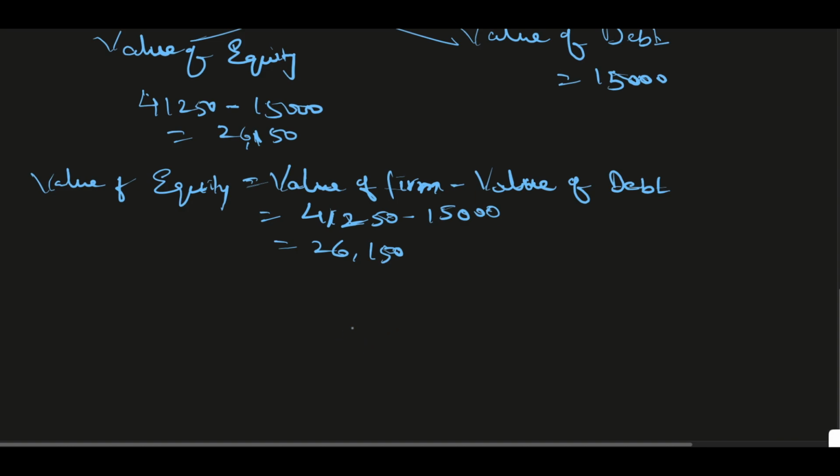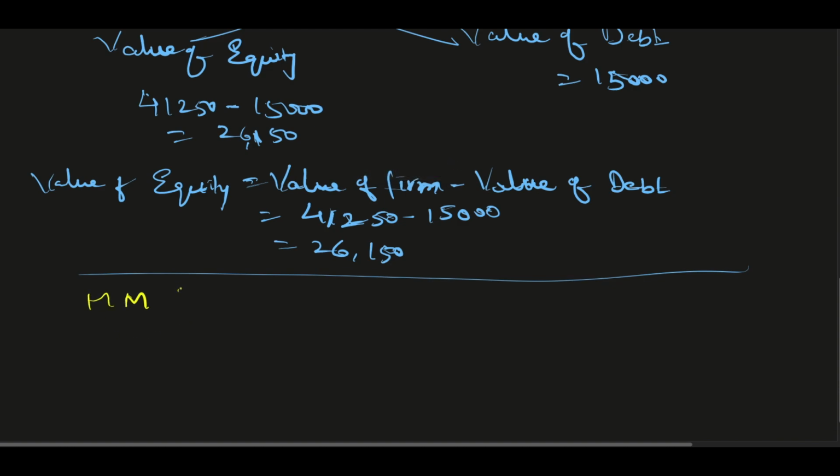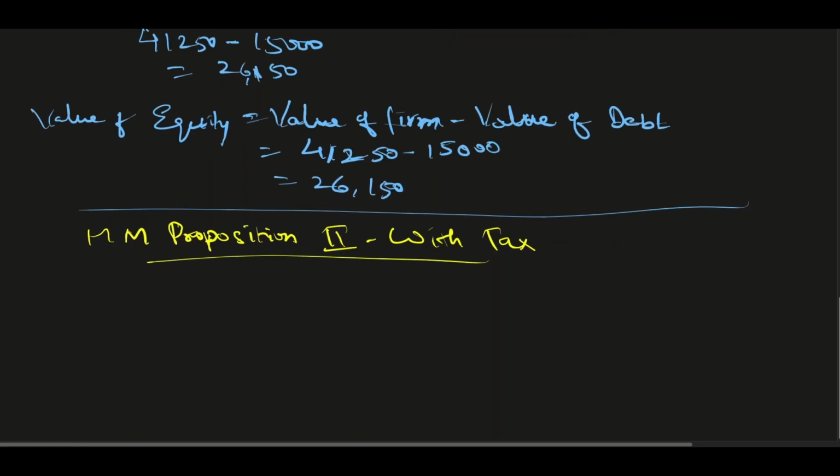Now let me focus on WACC. From the WACC perspective, if I calculate, proposition 2 with tax: cost of equity is going to be RO plus RO minus RD into 1 minus tax rate into debt to equity ratio.